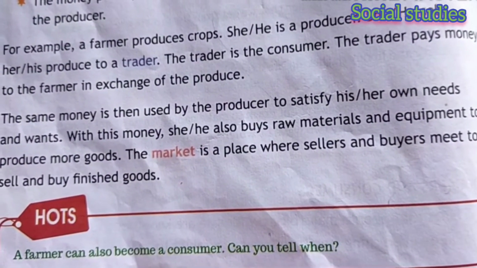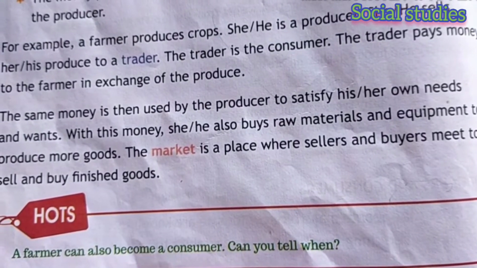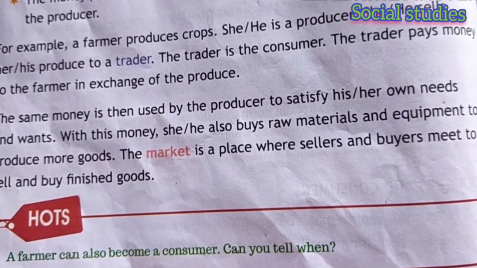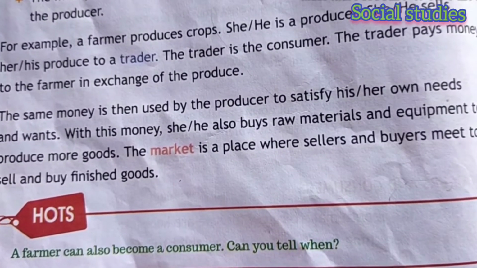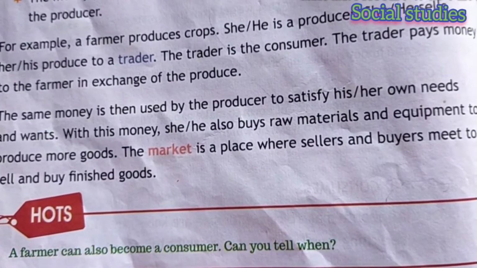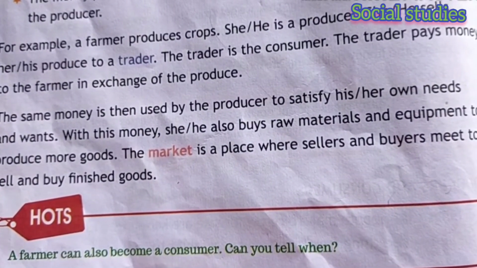Now, what is a market? A market is a place where sellers and buyers meet to sell and buy finished goods. So I think you have been to a marketplace. Yes. So a market is a place where we sell or buy things.